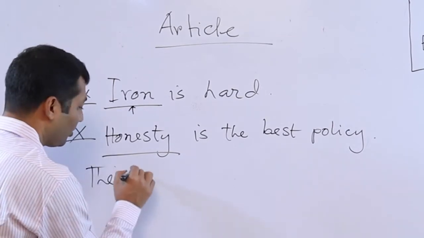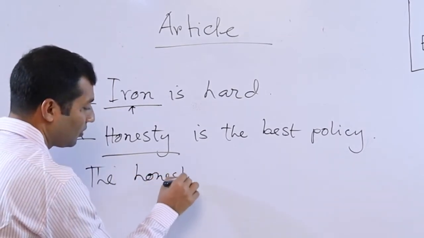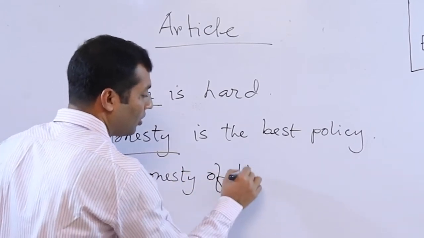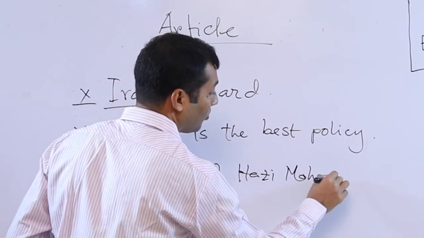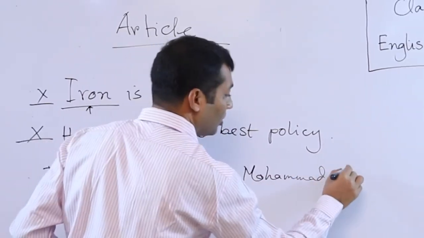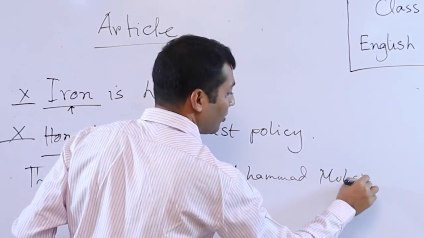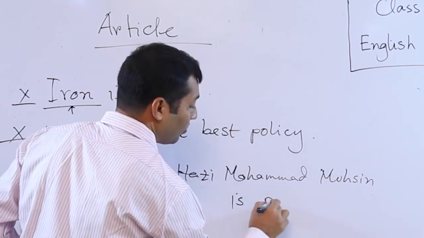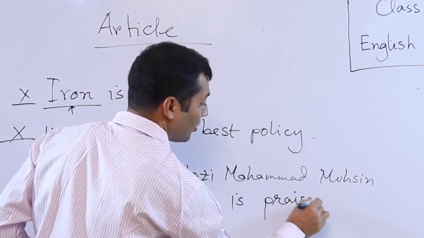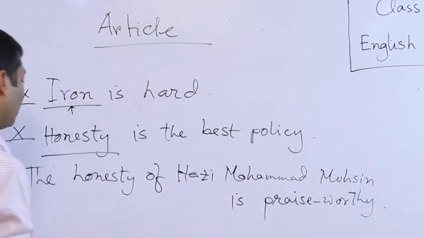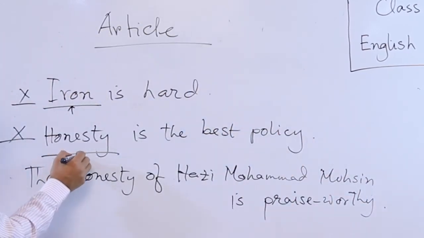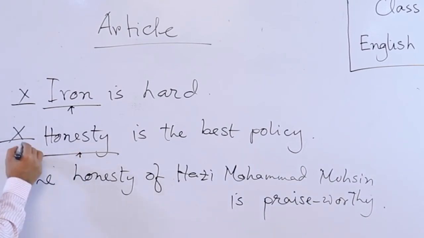So look here, in the general case we do not need to use the article the before it because it is commonly known as an abstract noun.